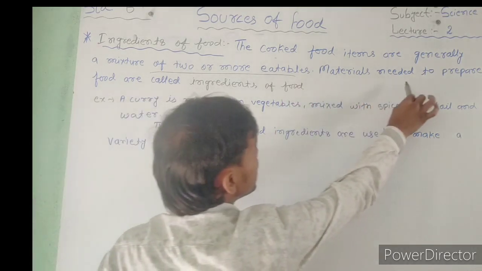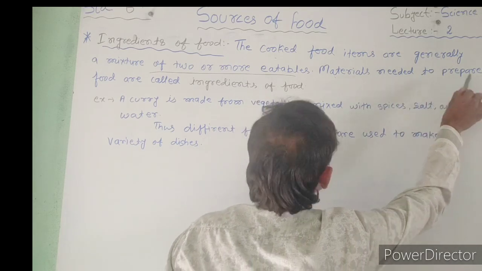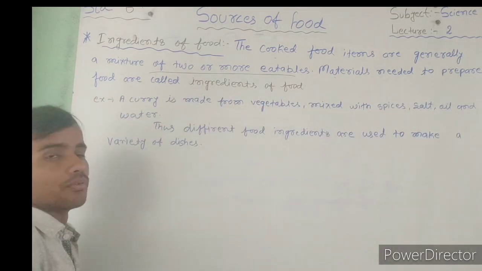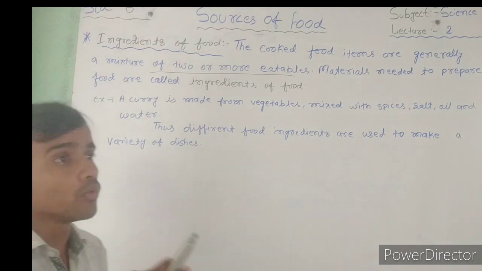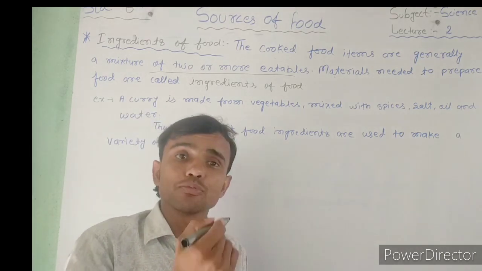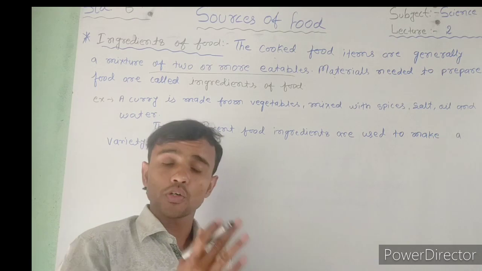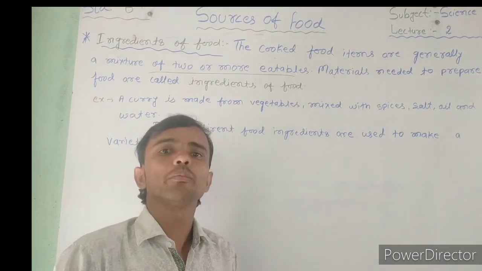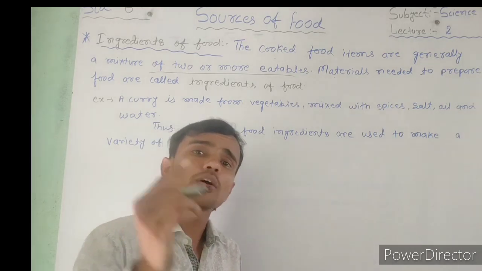And the materials needed to prepare food are called ingredients of food. When we want to make any type of food, firstly we collect the material, and collecting all the material is called ingredients of food.